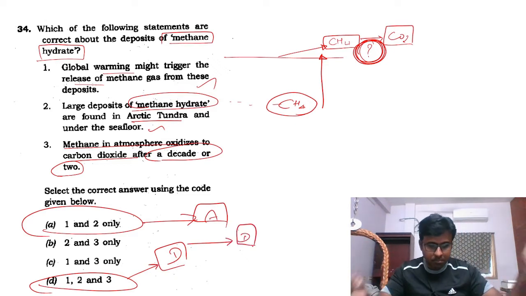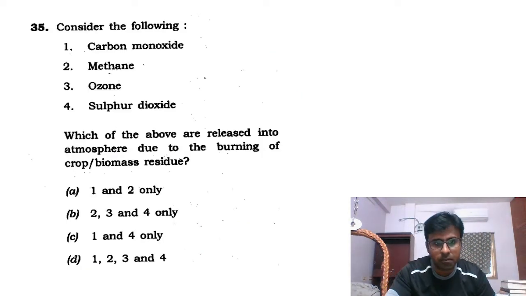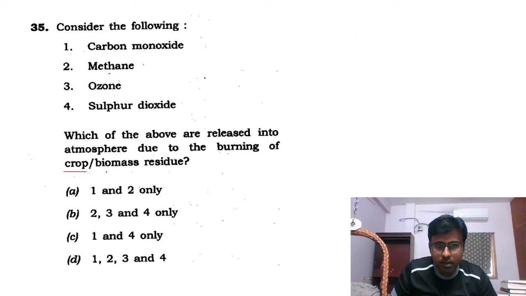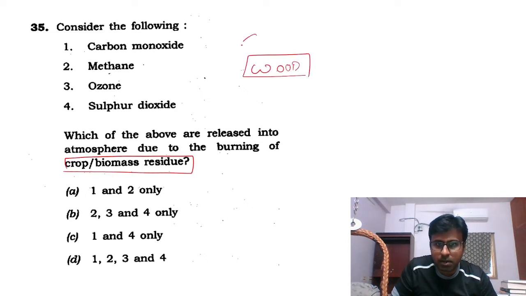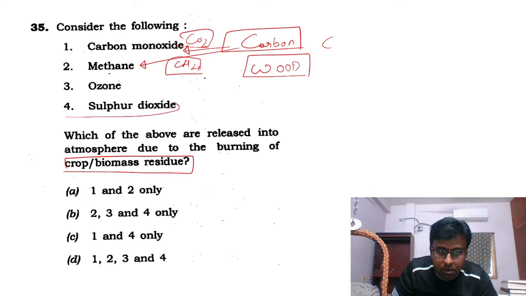Now, something you make mistake, something you make it correct, whatever happens, cut off. Okay, and again see this. 34 is D, and it is C again. Wood is nothing but carbon. Okay, simple. Wood is carbon. When you burn carbon, you will get carbon dioxide. When you burn, methane. See, this is CO2, this is CH4, and yes, sulfur dioxide also comes.